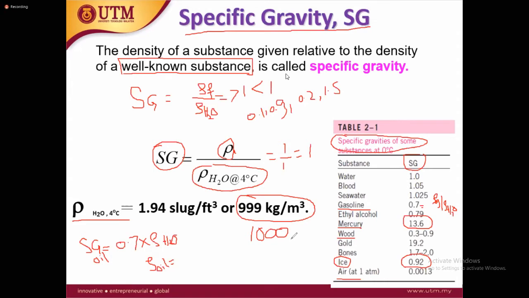So this is how we can calculate the density from specific gravity, or specific gravity from the density of water. Specific gravity gives us a relation between two fluids that can be used to calculate the density, or to know which fluid is heavier and which one is lighter.